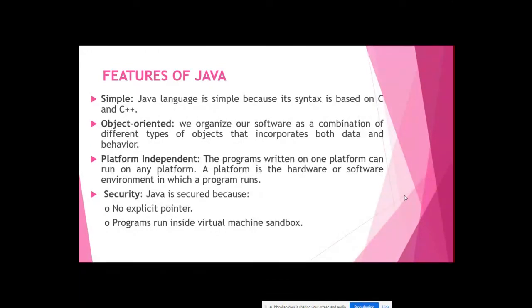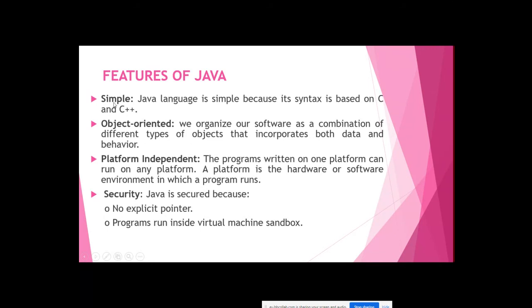Now for our course, we don't need to memorize all these features. We just need to understand the heading, what the feature name is, enough. No need to go into detail except these two, object oriented and platform independent. Just now we already discussed these things, right? So Java is simple because I just explained this. You don't need to memorize everything, just remember the name of the feature. No need to memorize all this stuff except these two.